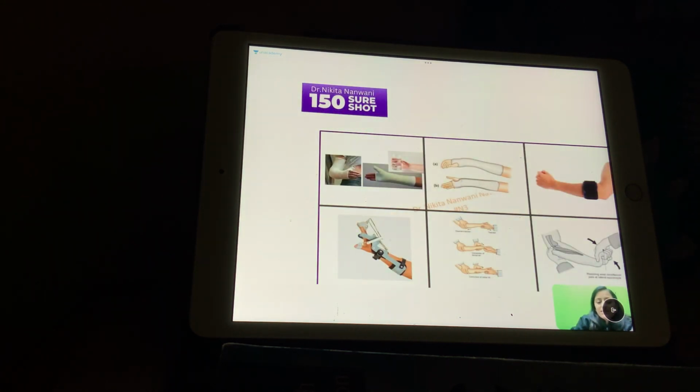Next one that we see here, the first one is the glass holding position that is shown here. So this is the glass holding cast which is used for scaphoid fracture. That is the glass holding position. The thumb is also included. But remember that it's not necessary that the thumb would always be included in the cast for the scaphoid fracture. So this is glass holding, that is for the scaphoid fracture.